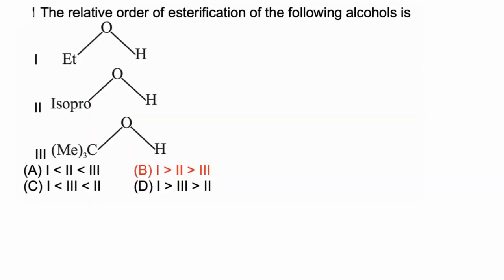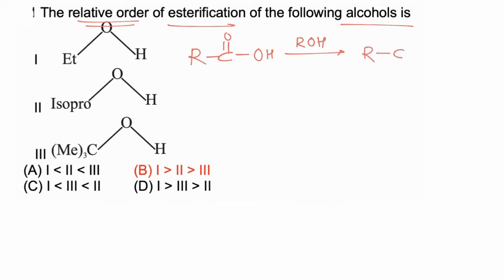In this question we have to find the relative rate of esterification of the given alcohols. Now esterification takes place via the SN-AE mechanism. During an SN-AE reaction, the rate of reaction depends on the nature of the acid and the nature of the nucleophile. So with decreasing nucleophilicity of alcohol, the rate of reaction also decreases.